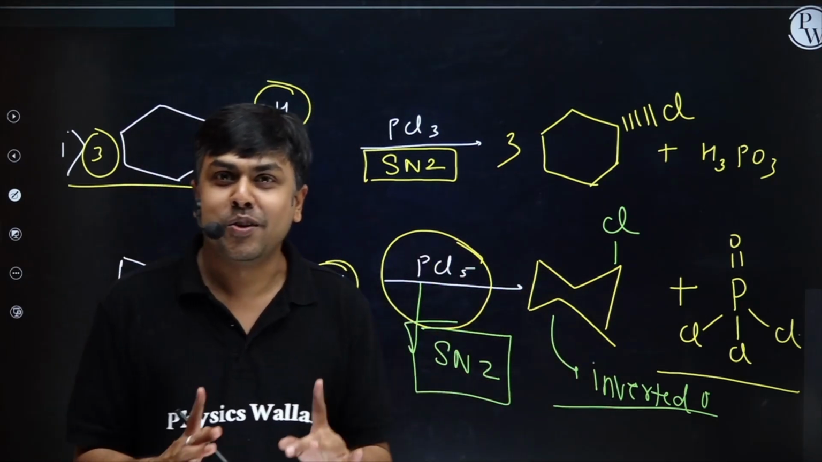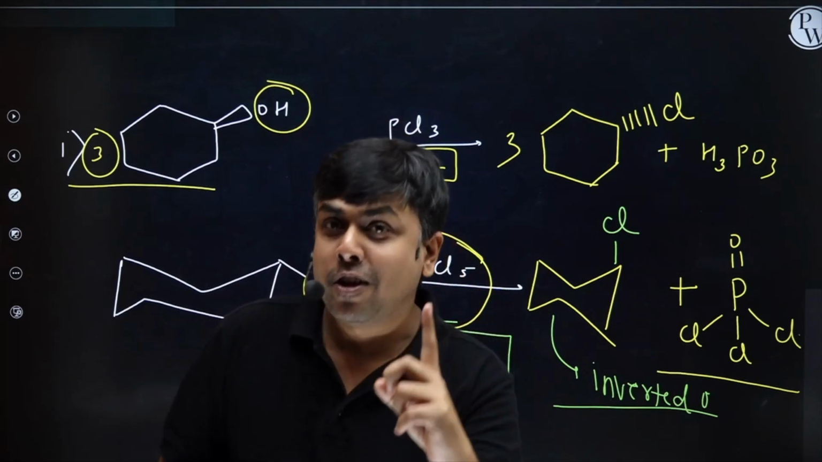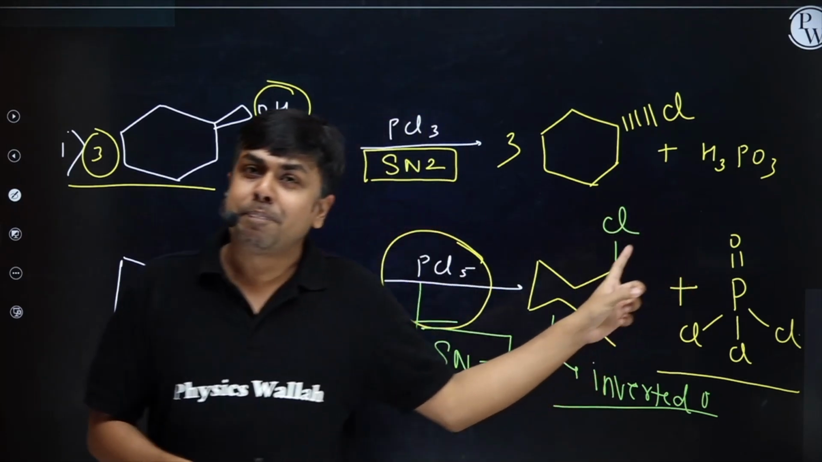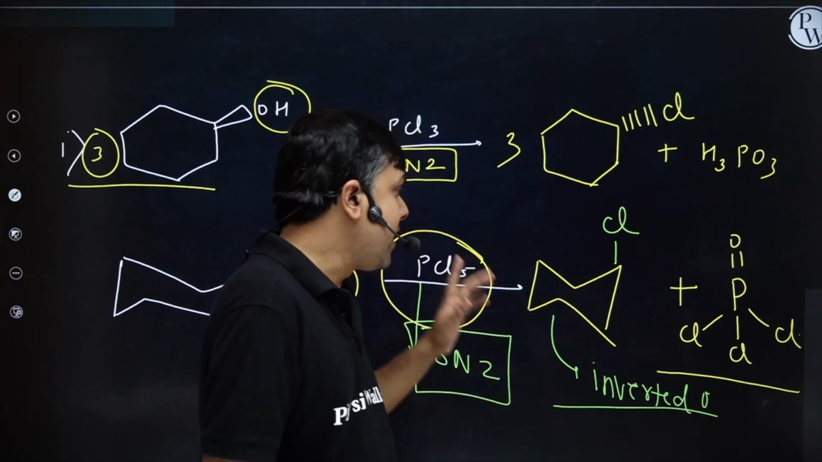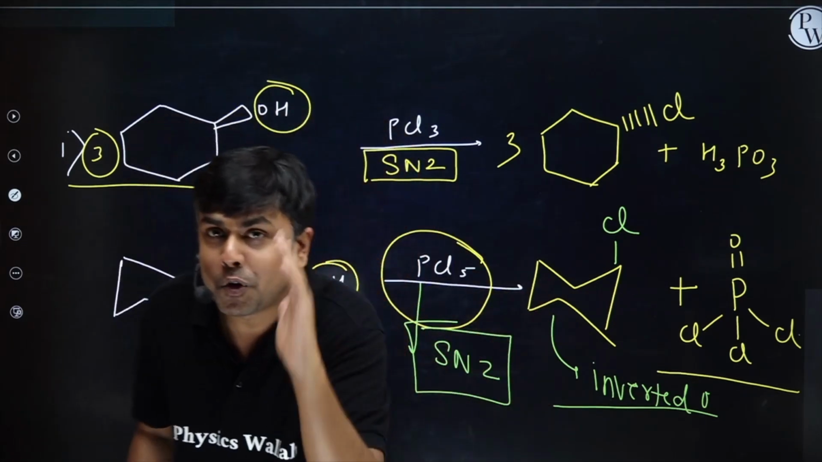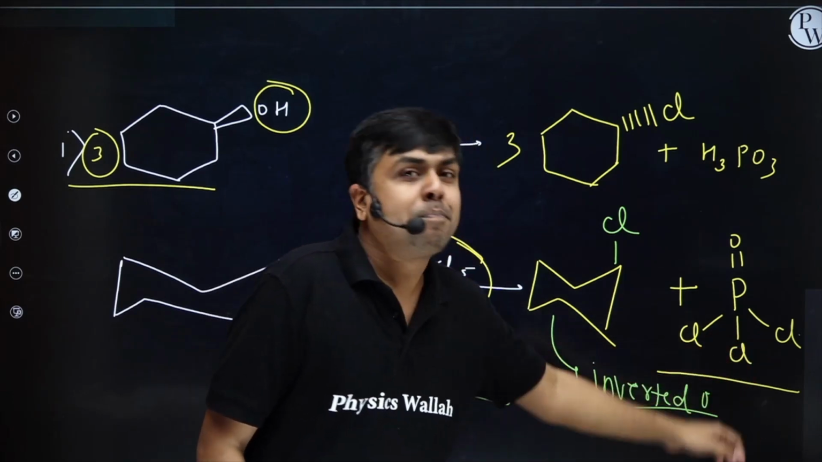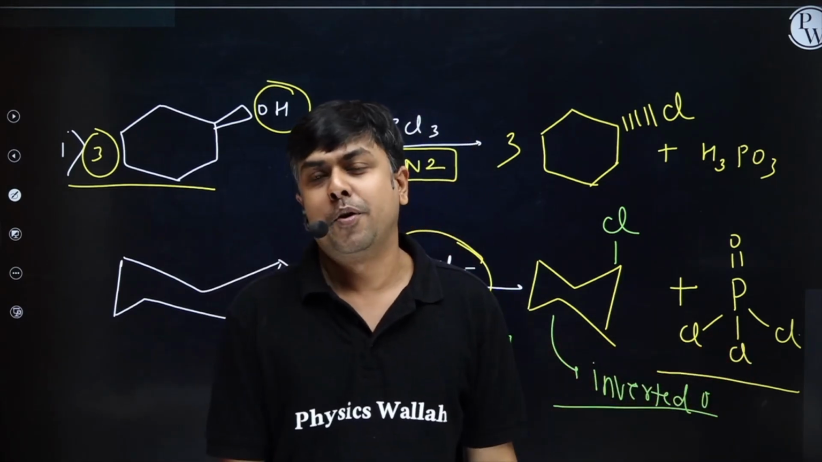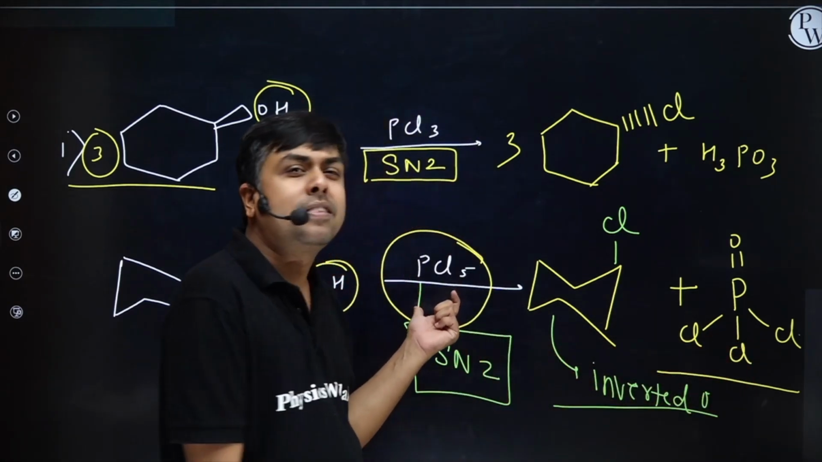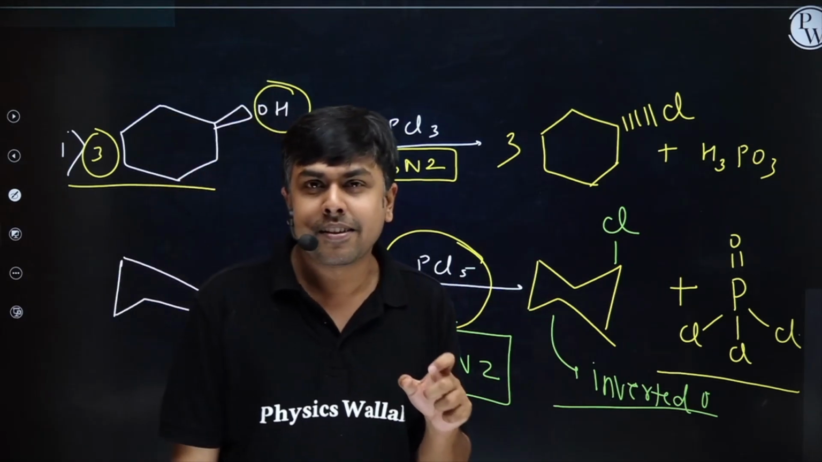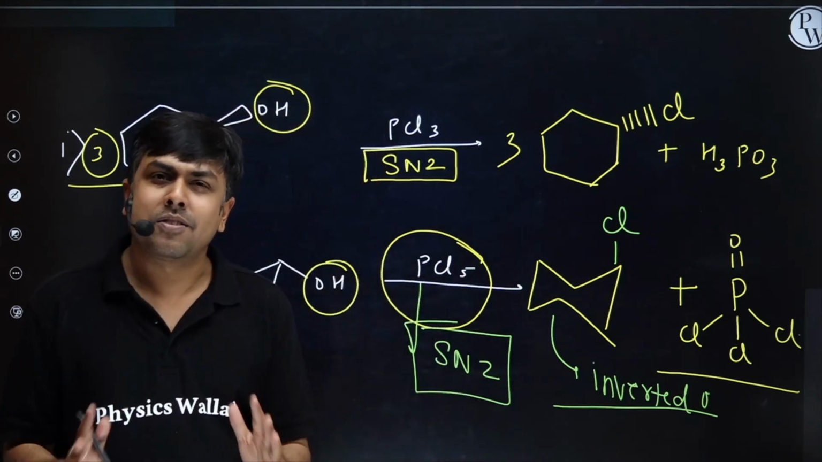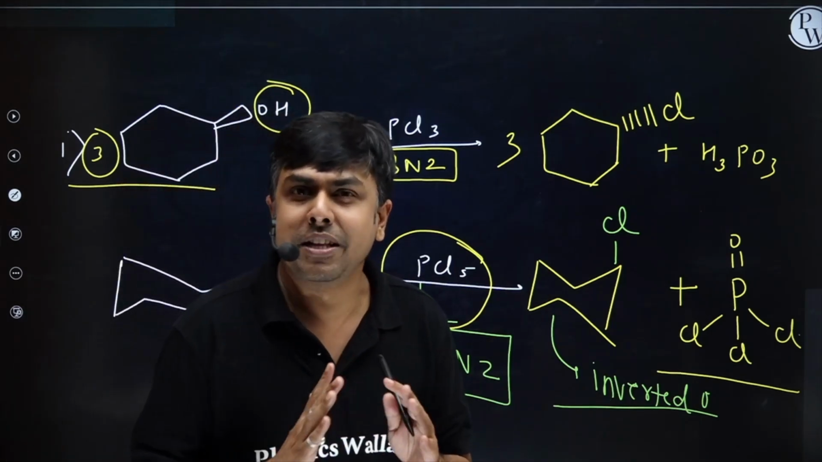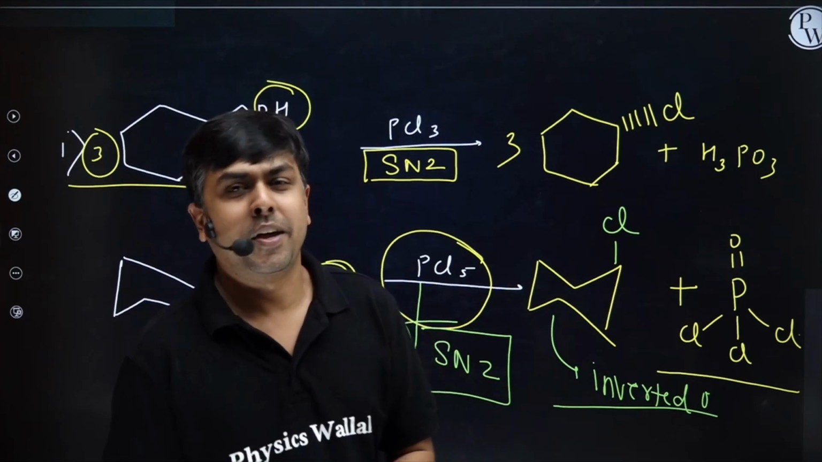I hope you understood. PCl3, formation of H3PO3 along with alkyl halide. PCl5, formation of alkyl halide via SN2 pathway along with POCl3 as a byproduct. Here basically this PCl5 splits as PCl4 plus, PCl6 minus, and then the reaction occurs. But the mechanism is not really important for JEE Mains and NEET.